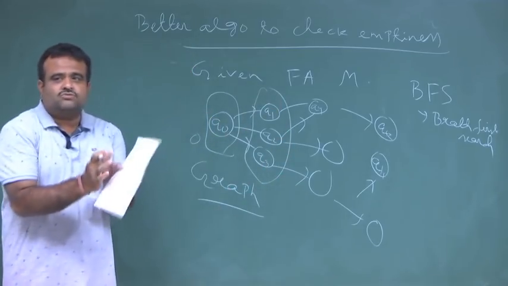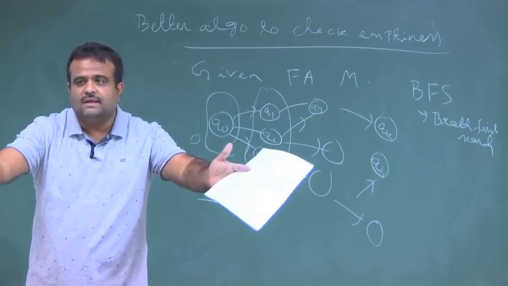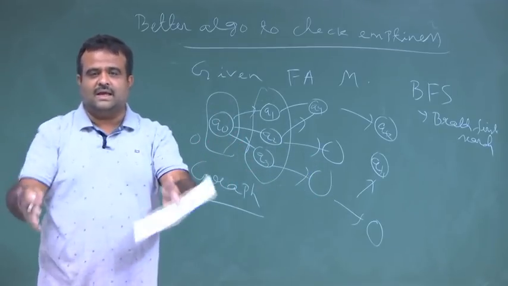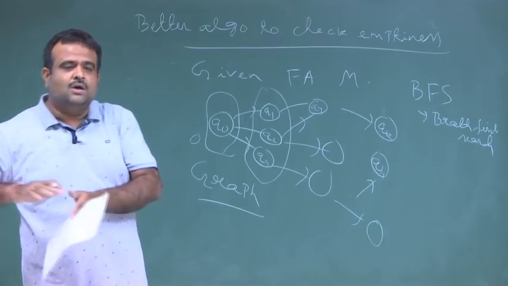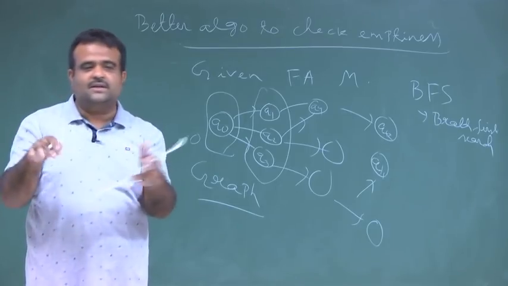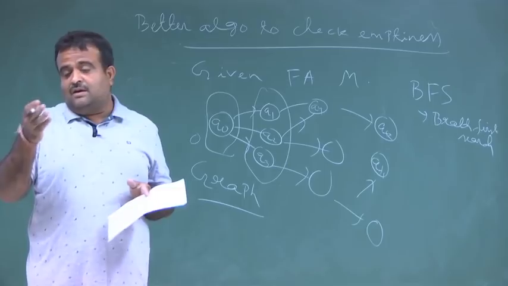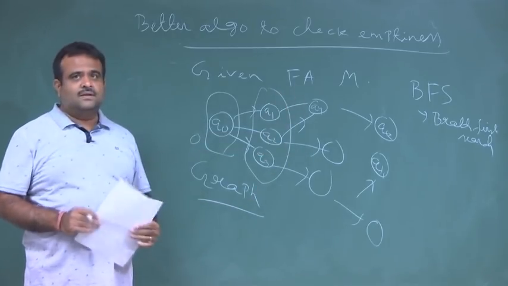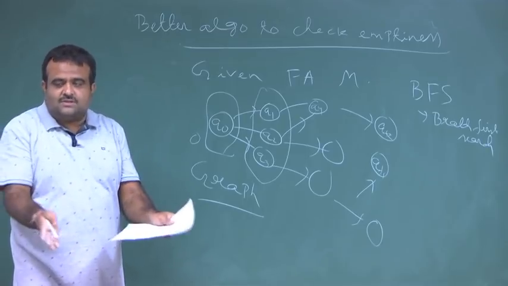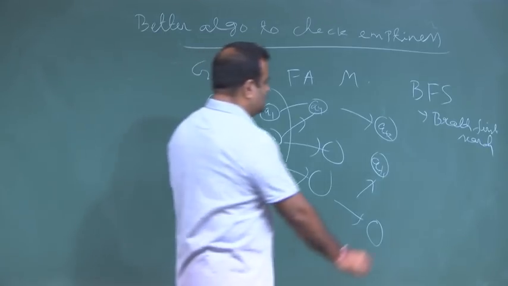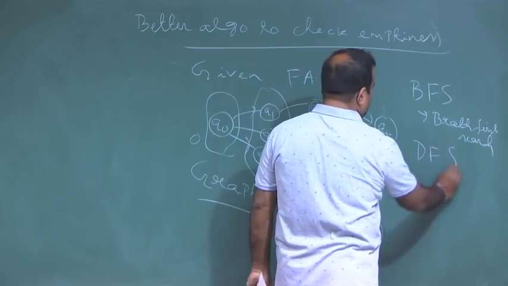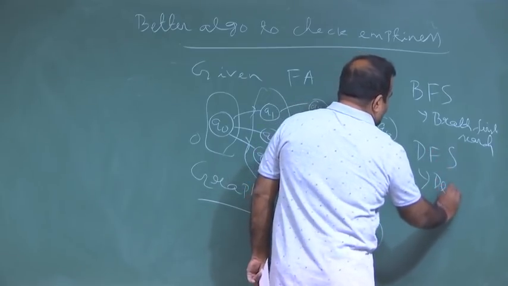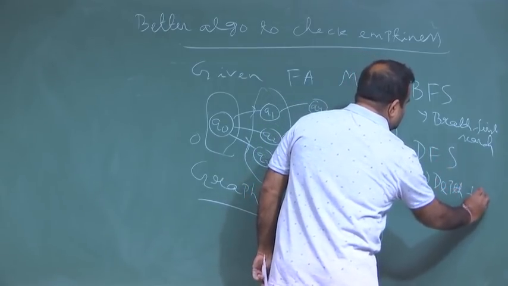So, we reach all the nodes level wise, level 0, level 1. From level 1 we reach all the nodes which are connected to the previous level nodes. This is one way we can do the search, that is called BFS. Another way is DFS. DFS is nothing but depth first search.